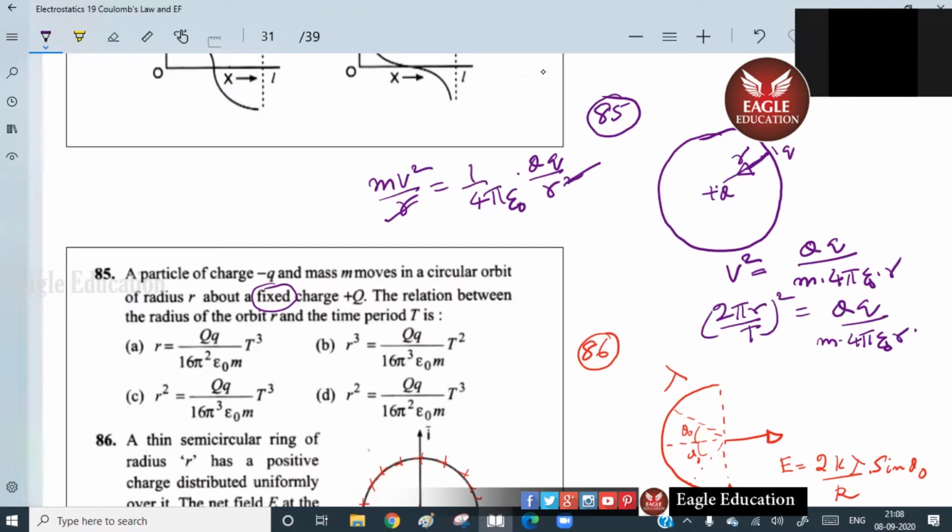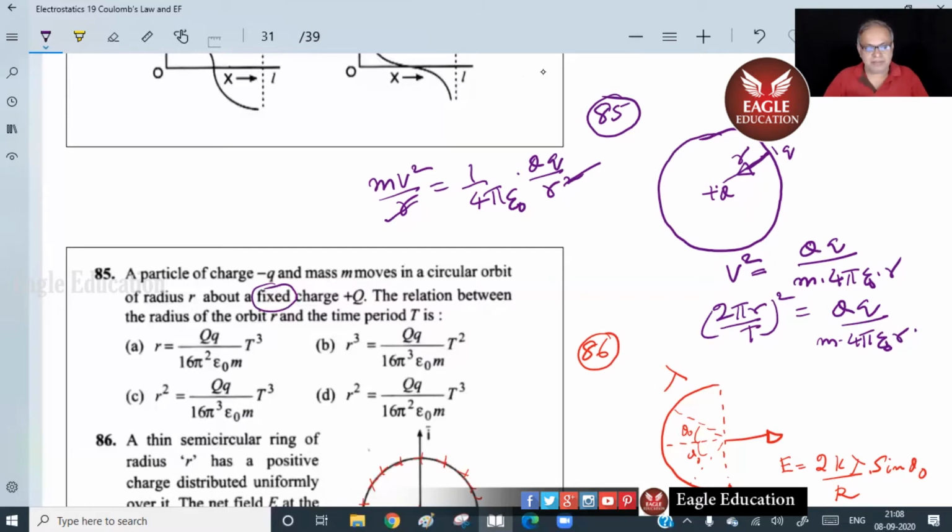Sir, answer is... What is there to do? Simplify it. You'll see the answer here. Don't ask me to simplify it. Look at it there itself, right? T square goes that way. You get 4 pi squared, that is 16 pi cubed is already there, but T square is that way.